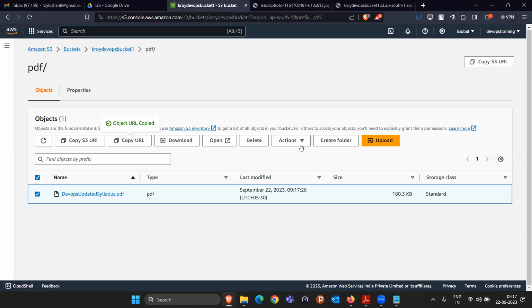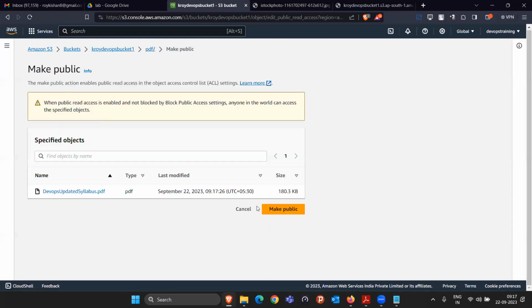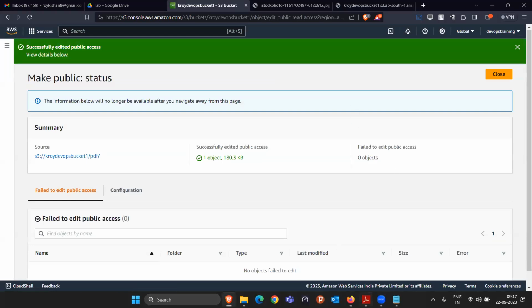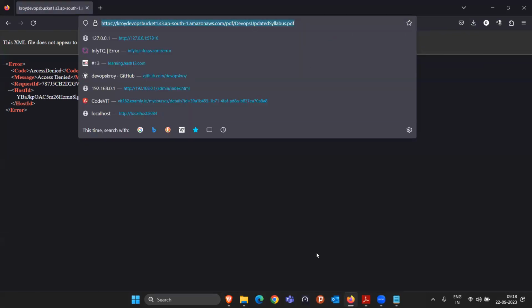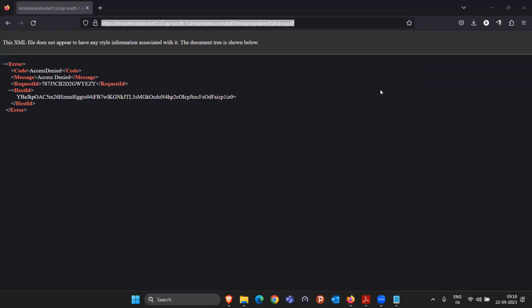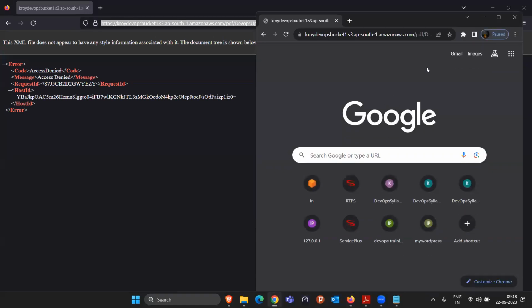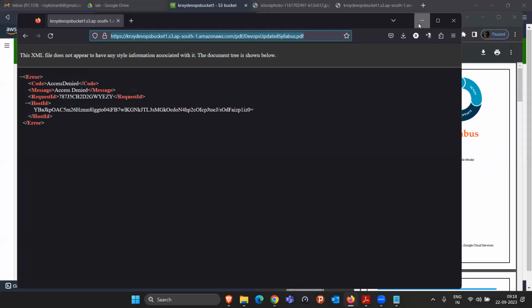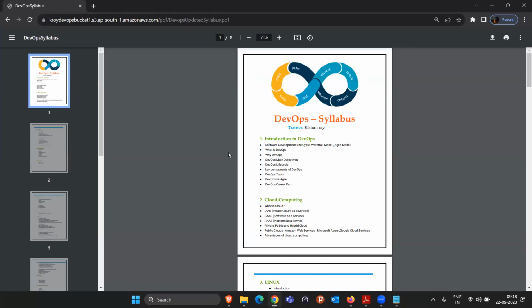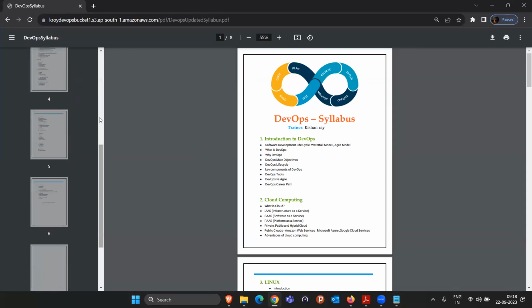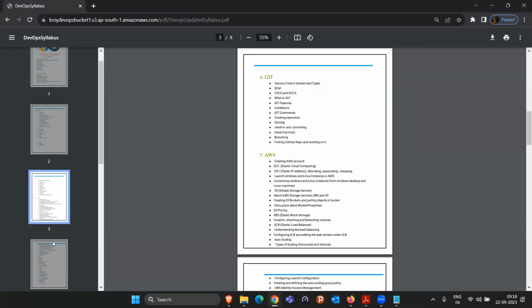But as soon as you go here, click on action, click on make public using ACL, this PDF file gets the read access. Now, if somebody refreshes this page, they directly download it. Or if you open this URL in Google Chrome, it has the benefit that it can display the content directly in the browser. See, it opened the PDF file. So it depends on browser to browser. Some browsers directly download the PDF file, some directly open it in this format.